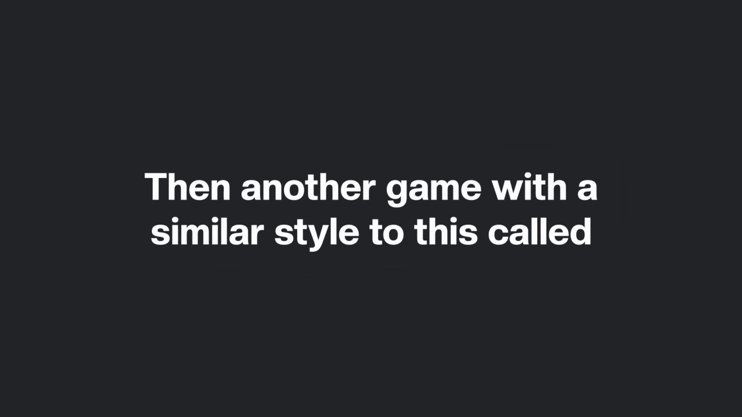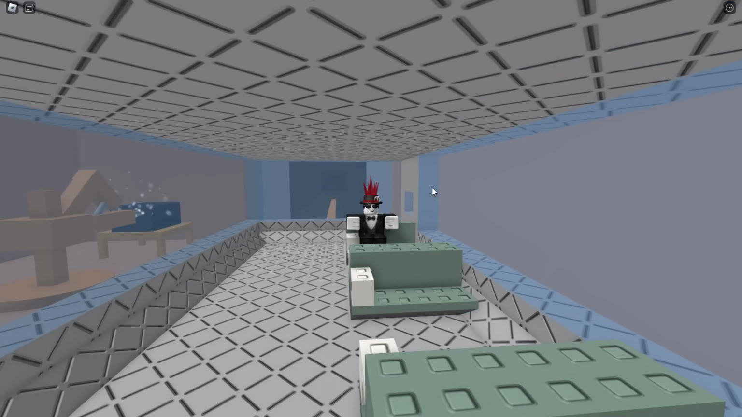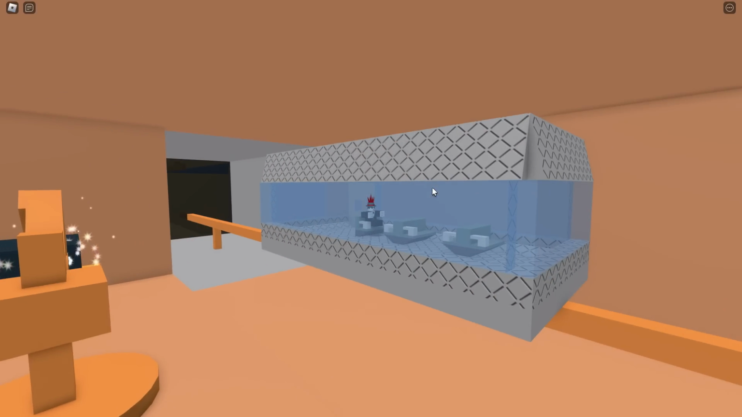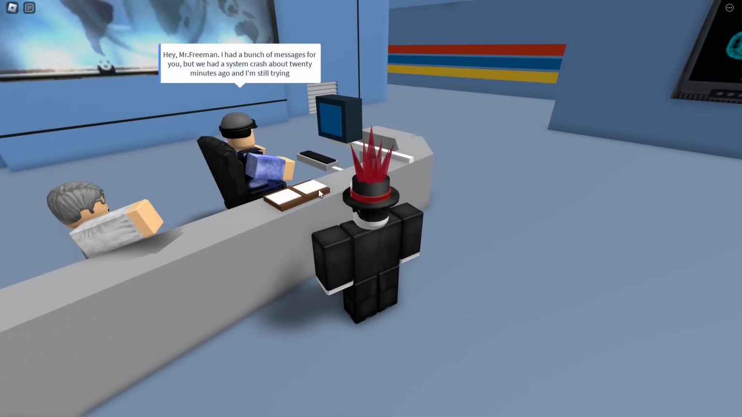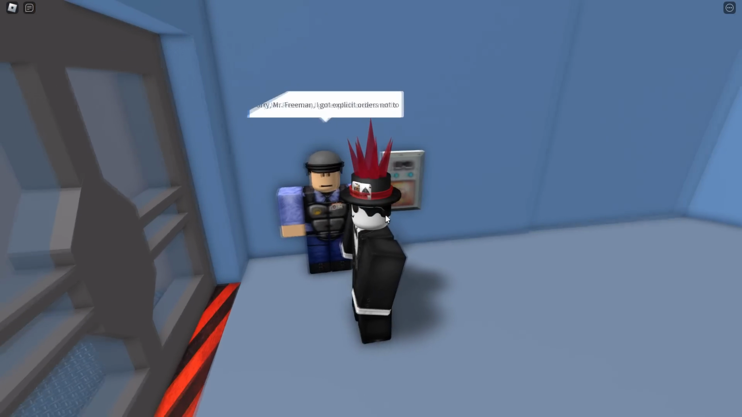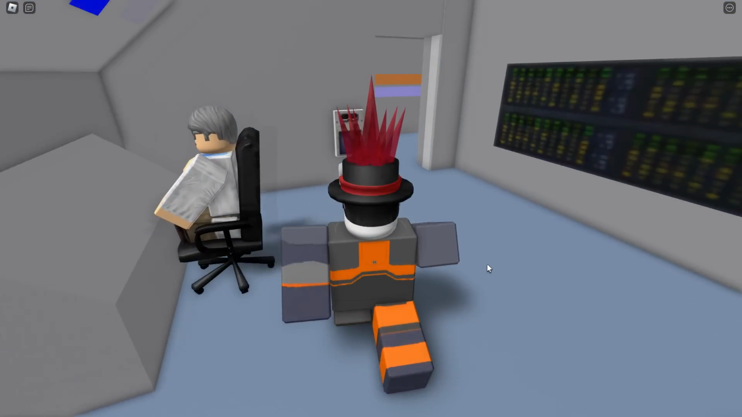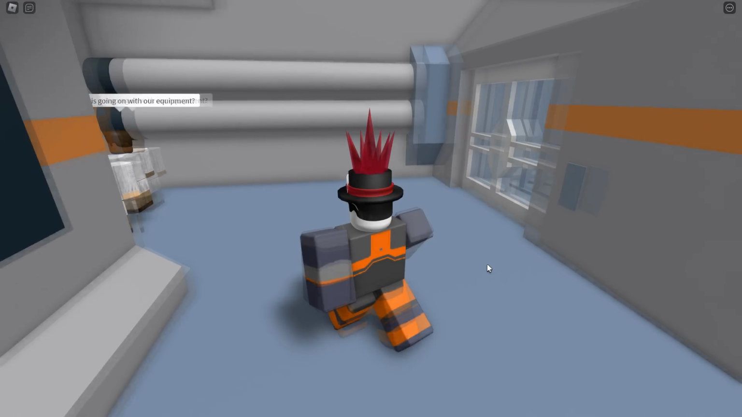Then another game in a similar style to this called Project Half-Life by Sabby Wabby, releasing on the 28th of April 2010, gathering 160,000 visits over the years it's been open. Like the name suggests, this game is a recreation of the first Half-Life game, with cutscenes and even NPCs interacting with Gordon, or, well, you in this case, as you go by them, even directing you in the right path, with these speech bubbles feeling like you're just playing the first Half-Life game, but more blocky, which is a really cool project, and I think it is an awesome classic game.